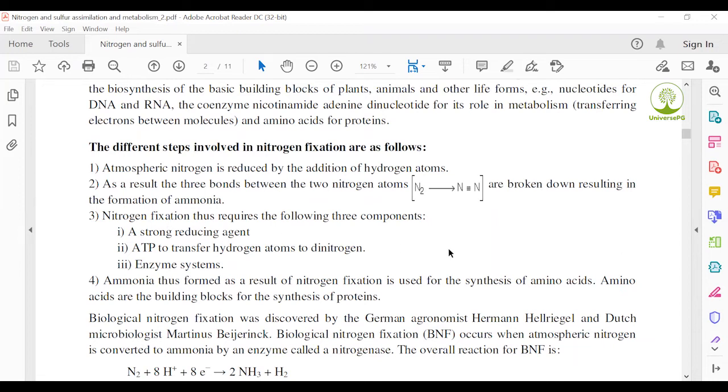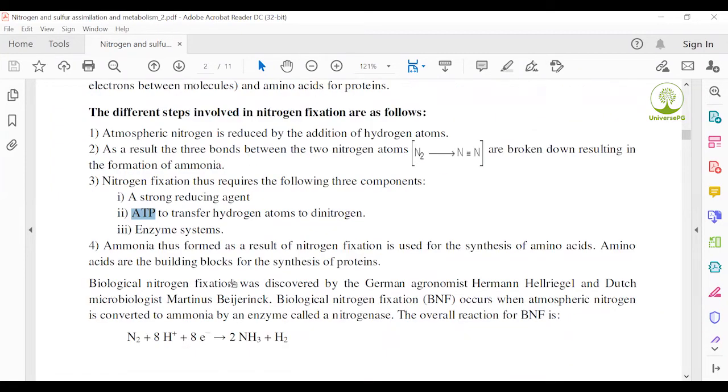Point 3, nitrogen fixation thus requires the following three components: a strong reducing agent, ATP to transfer hydrogen atoms to dinitrogen. ATP is broken down by a phosphorylation process, converting adenosine triphosphate to adenosine diphosphate, and one phosphate is released in this process. Point 3, the enzyme system. The nitrogenase enzyme is generally used in this system.